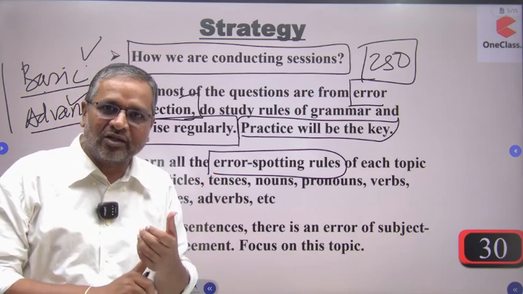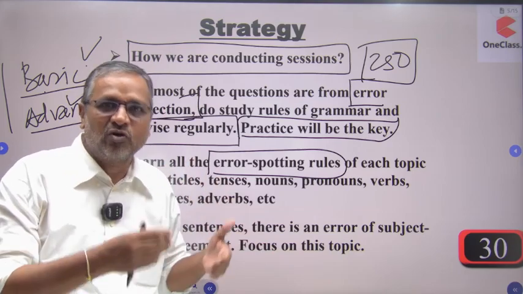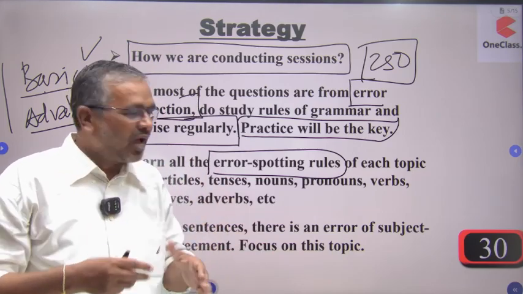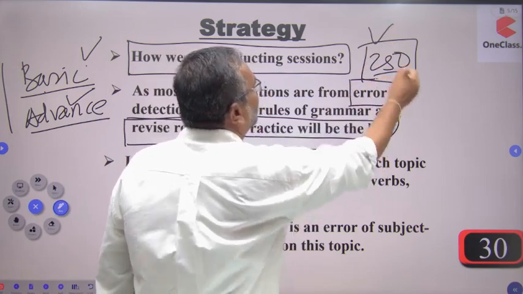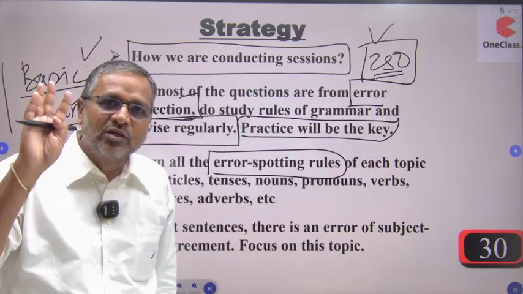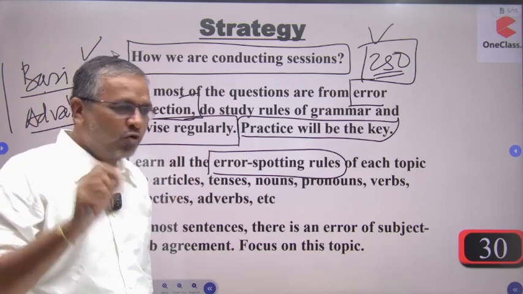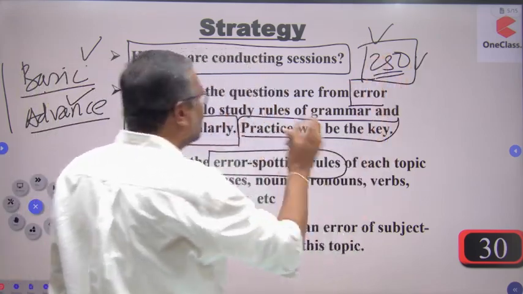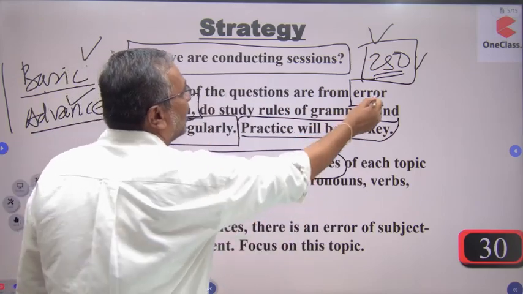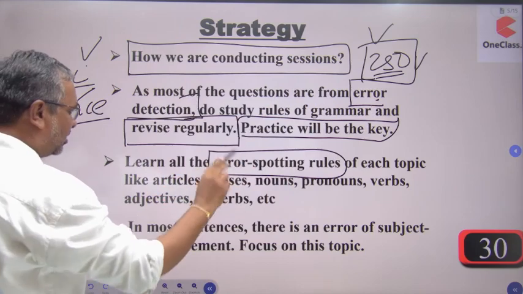If you go for the articles, there are 15 rules. If you go for the tenses, there are 25 rules. Roundabout 250 rules are there, those which we are going to refer. And if you refer to all these rules, you can crack the questions regarding errors. No issues at all. Learn all the error spotting rules.